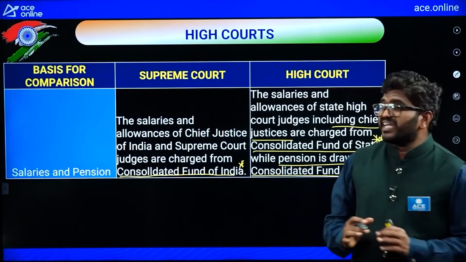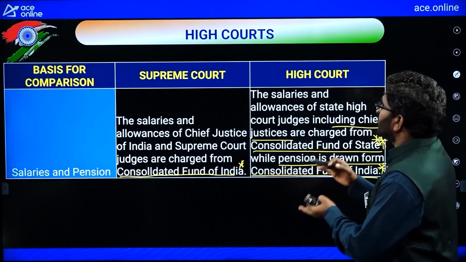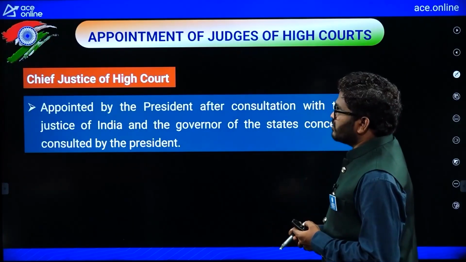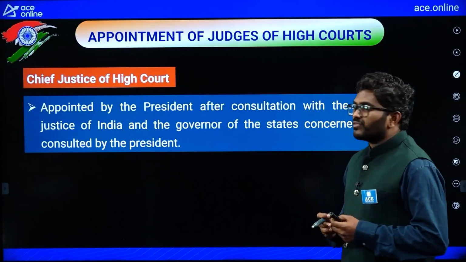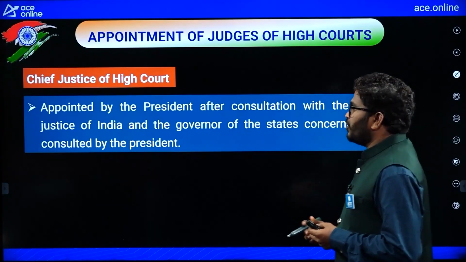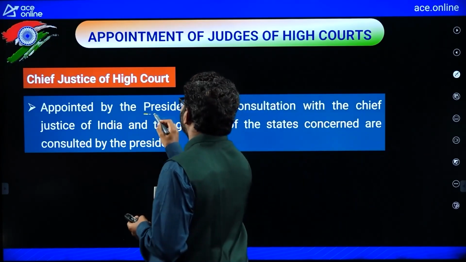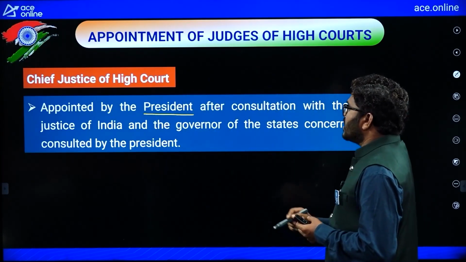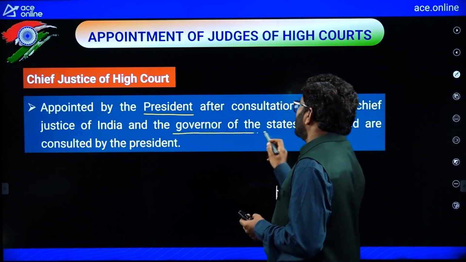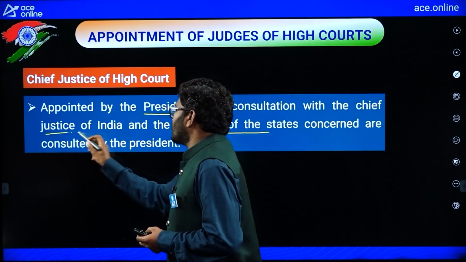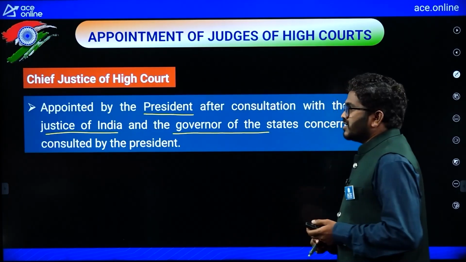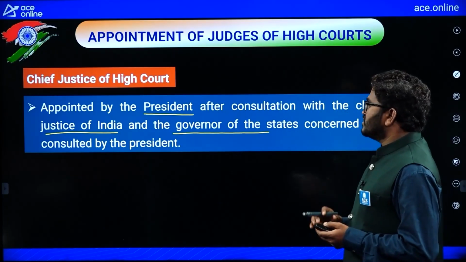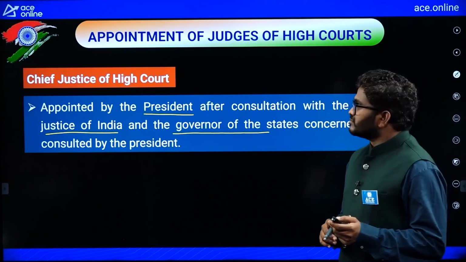So this is the basic information about the Supreme Court and High Court. Now see here, appointment of judges of the High Court. The Chief Justice of a High Court is appointed by the President after consultation with the Chief Justice of India and the Governor of the state. The President should definitely consult the Chief Justice of India and the Governor.